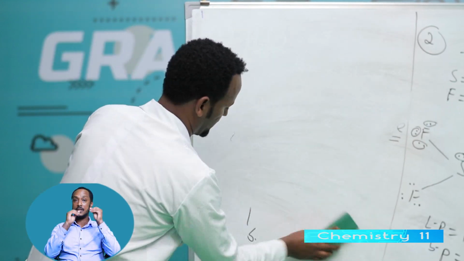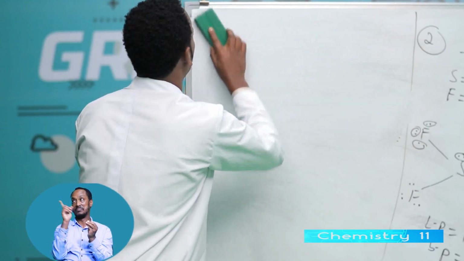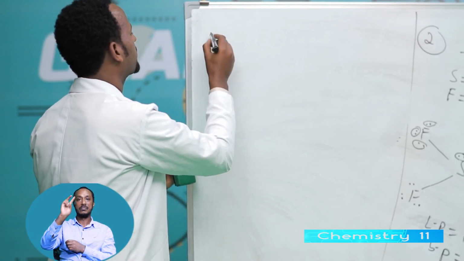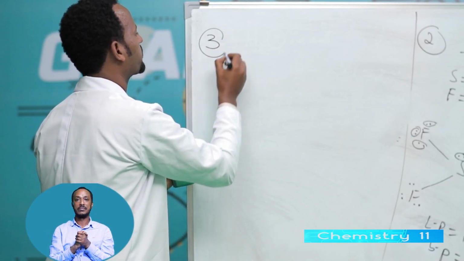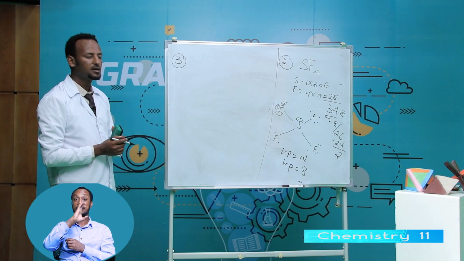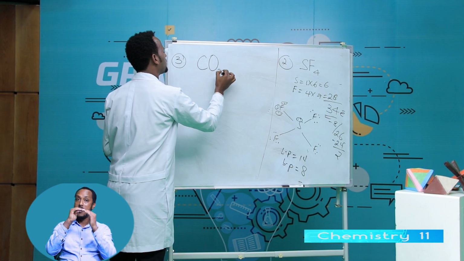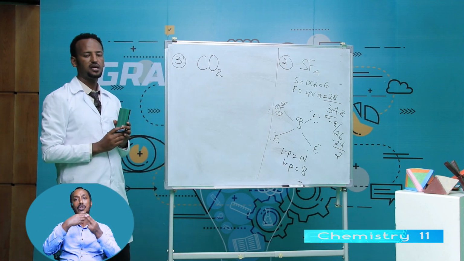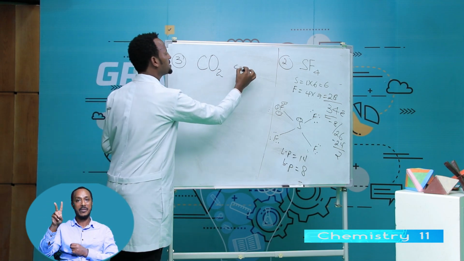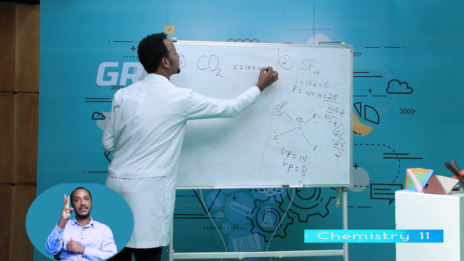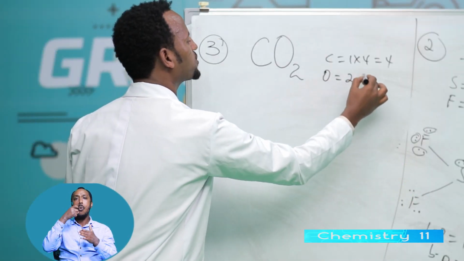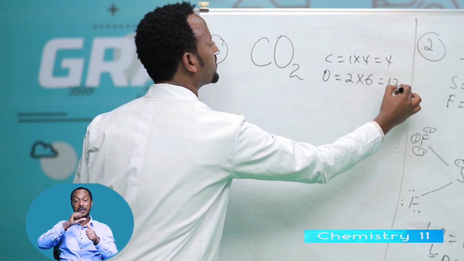One more example is carbon dioxide. In carbon dioxide, carbon is 1 times 4, 4. Oxygen 2 times 6, 12.